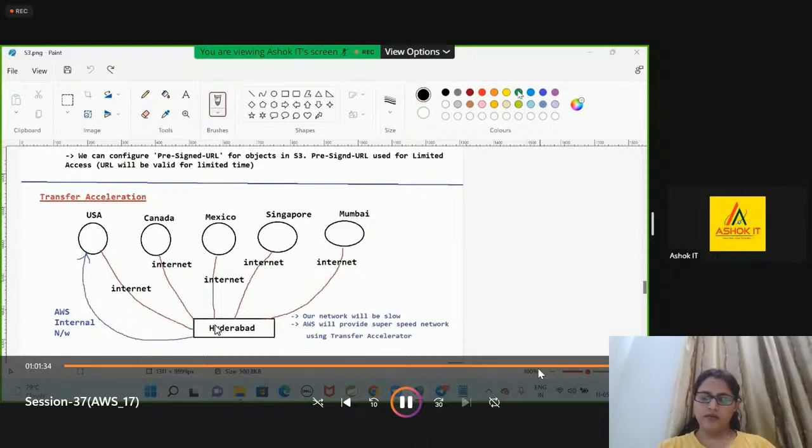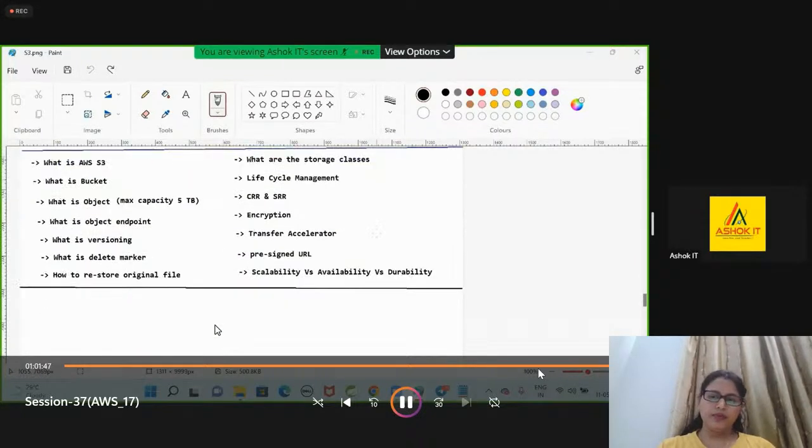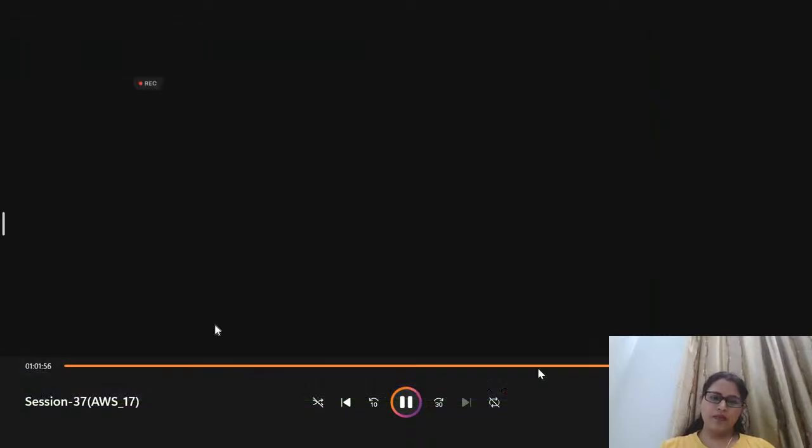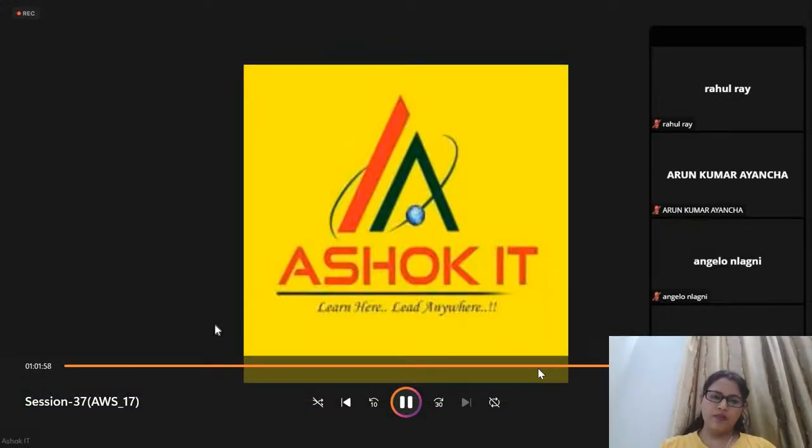Are you clear with my point? With this, we are clear with three topics today. One is versioning, the second one is storage classes, and the third one is transfer acceleration. In tomorrow's session, I'm going to tell you how to host a static website in S3, how to set up a static website in S3.